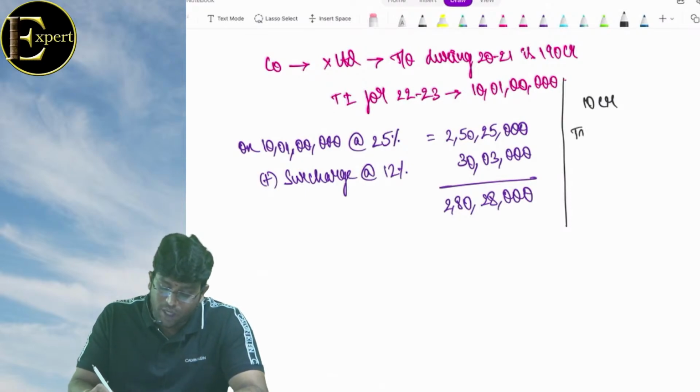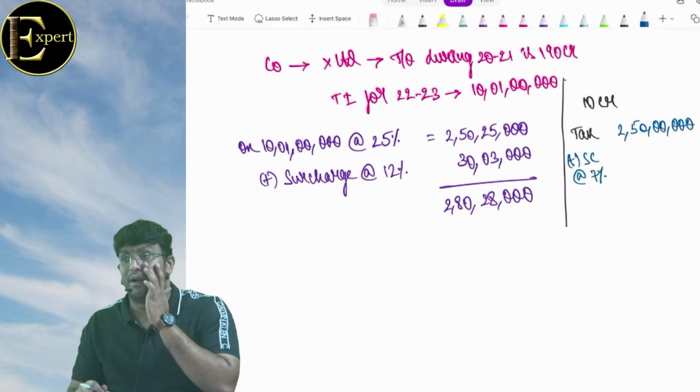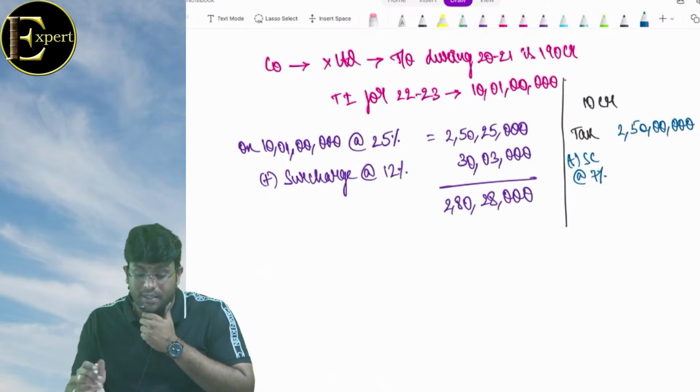If it is 10 crore, what will be the tax? My tax will be 2 crore 50 lakhs. But again, surcharge will also come here, but the rate will be 7%. If it is above 10 crore, then it is 12%. So how much is this 7%?